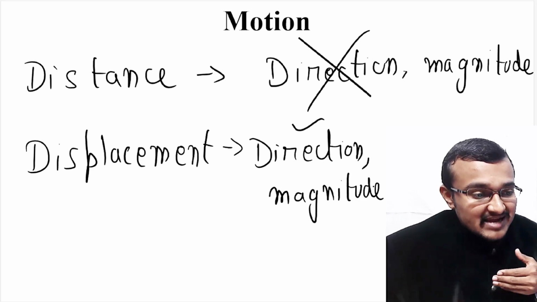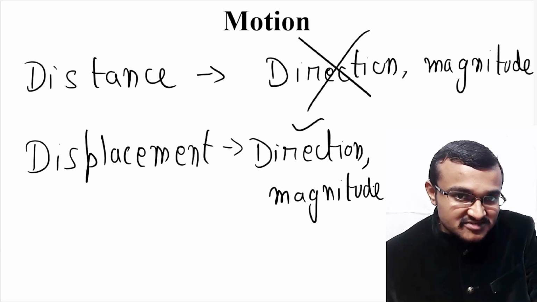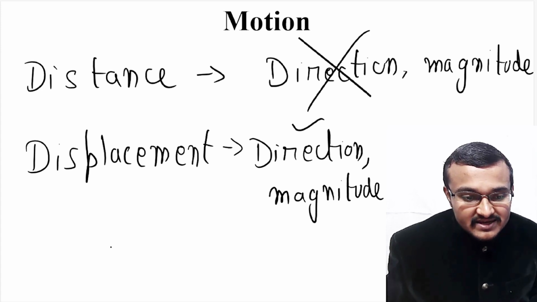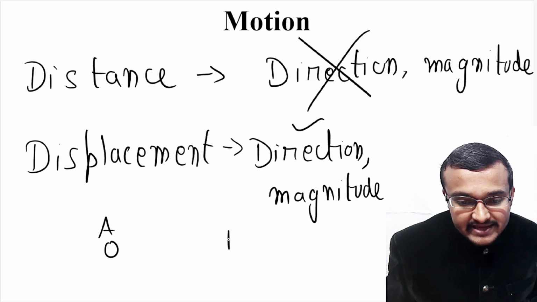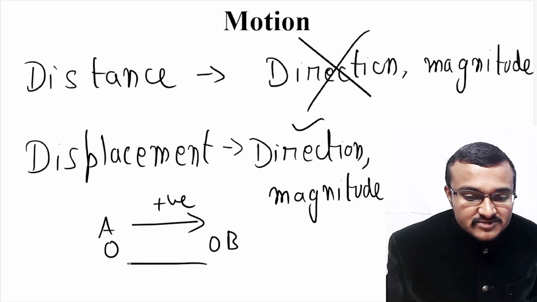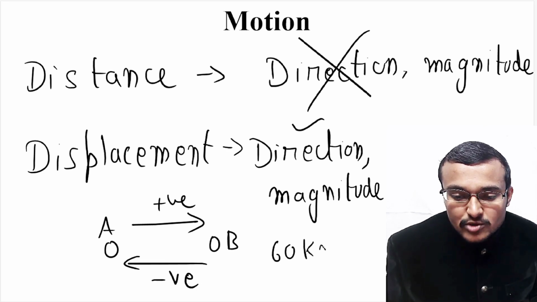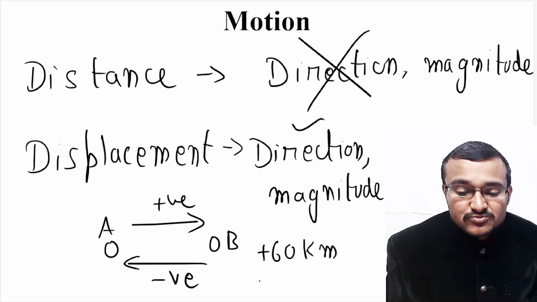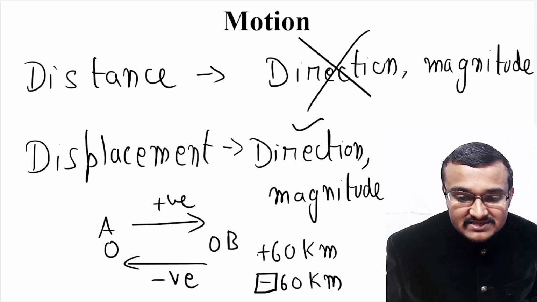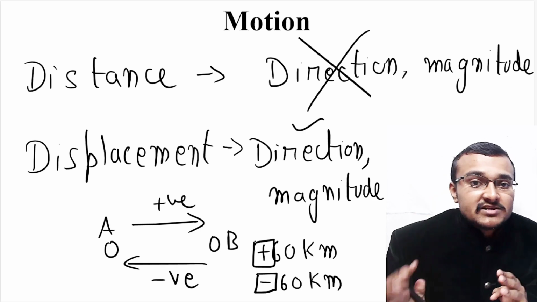So that 60 kilometer is magnitude, and that magnitude is in positive direction, because from A to B, if we consider that as positive direction, then B to A will be considered as negative direction. So that means here, if this particular particle moves from A to B position, then this particular direction, if we consider this as positive, this particular direction will be considered as negative. That means particle has moved 60 kilometer in positive direction, and it has moved back minus 60 kilometer in negative direction. So this particular minus and this particular plus actually defines the direction of motion of this particular particle.